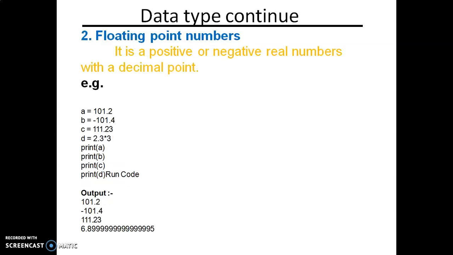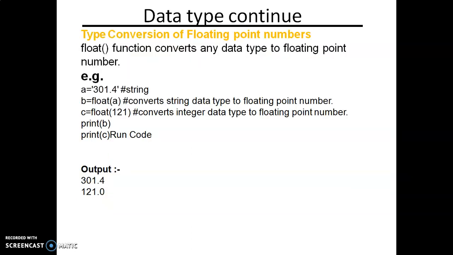Floating point numbers are positive or negative real numbers with a decimal point. Suppose A is equal to 101.2, B is minus 101.4, such type of values. Print A, B, C, D, then run the code. This type of output we will get. Type conversion of floating point numbers: floats can be converted just like integers. If we have a string data type and want to convert it, float is a function which converts any existing type into floating type, decimal type.